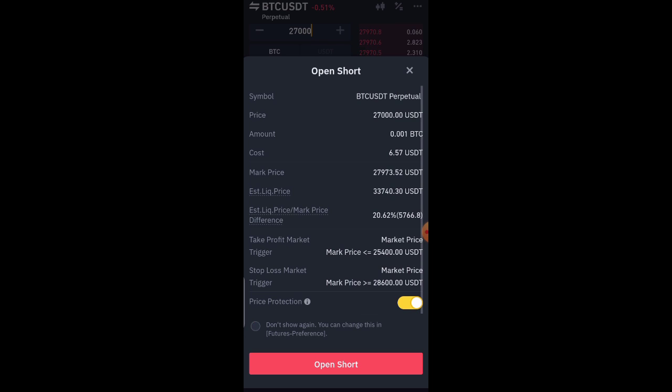As you can see, our limit price, that is the price we want to enter this market to open the short, is around 27,000. Opening that short here just confirms that the market is actually on a downtrend.